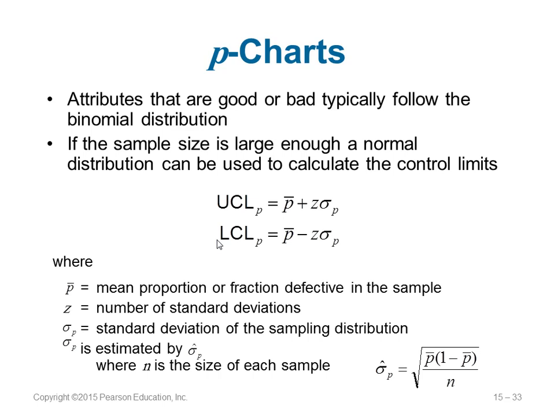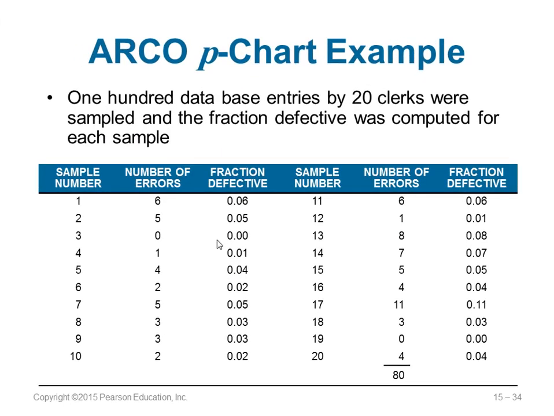It's the square root of P dash into 1 minus P dash by N. N is the size of the sample again. So here is a company where they have 100 database entries by each clerk, and they were sampled, and they are finding out how many defectives there were. In the first sample, there were 6 errors, and in the second sample, and so on. So they just get 6 by 100, 0.06, 5 by 100, 0.05, and so on. For all the 20 clerks, it is given here.